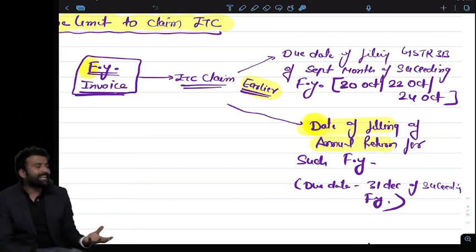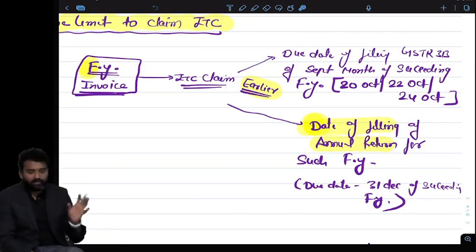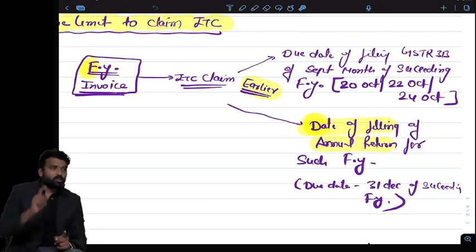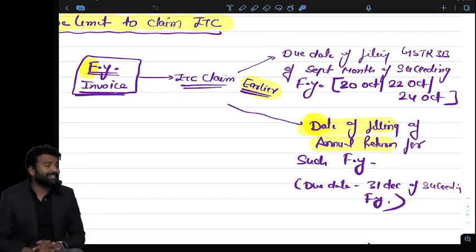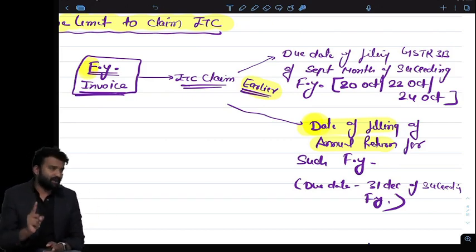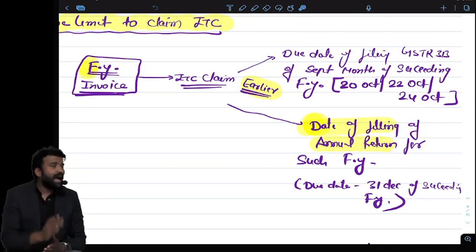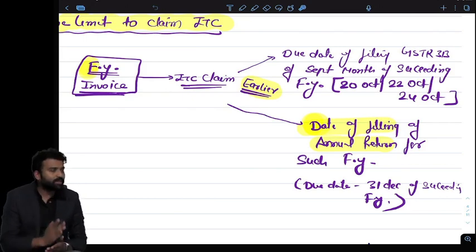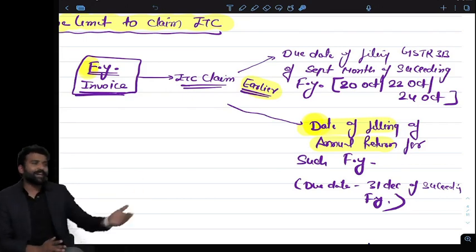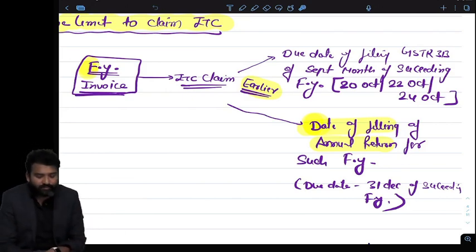So if he has not filed the annual return, he can claim the credit up to the September month. Or if he has already filed the annual return, then he cannot claim any credit after the filing of the annual return. So whichever is earlier. I am not talking about the seller, I am talking about the buyer. Buyer can claim ITC only up to the month of September for the last financial year, or filing of annual return, whichever is earlier. This is a very important time limit.